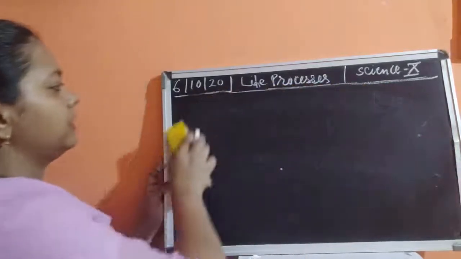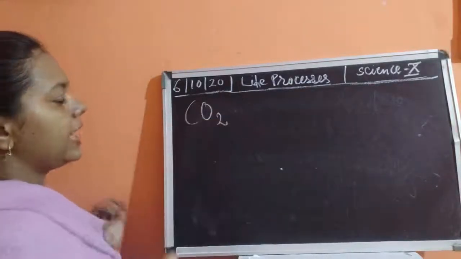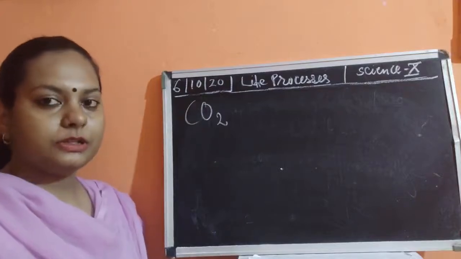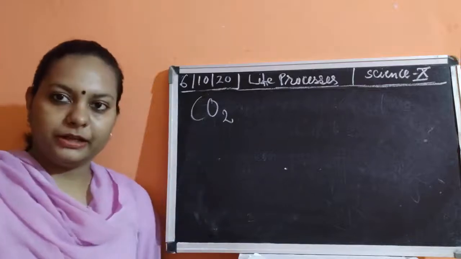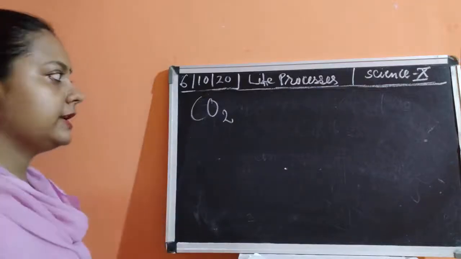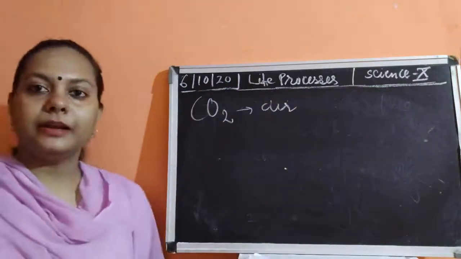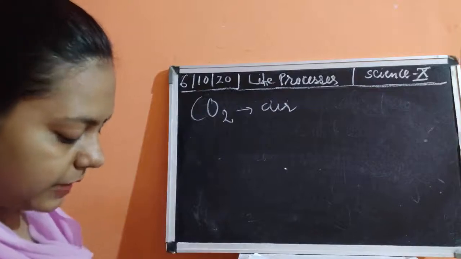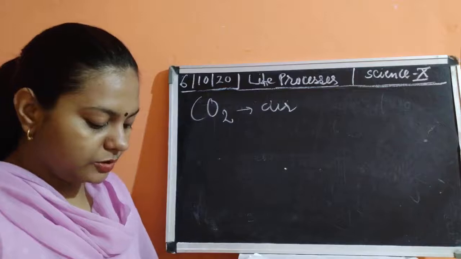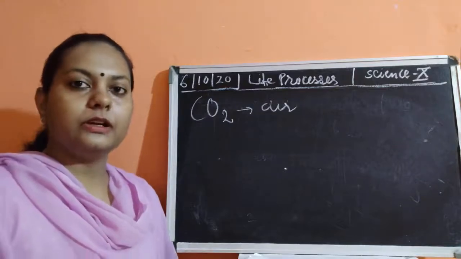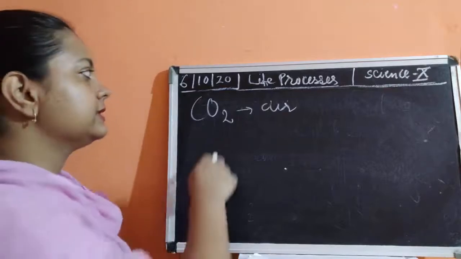Now the next important condition is the presence of carbon dioxide. So how does this carbon dioxide act as an important raw material for the plants? It is present in the atmosphere, in the air, and it is also being added to the air by different processes like burning of various substances, burning of fuel, burning of garbage. Burning causes one of the gases to be released, which is carbon dioxide.